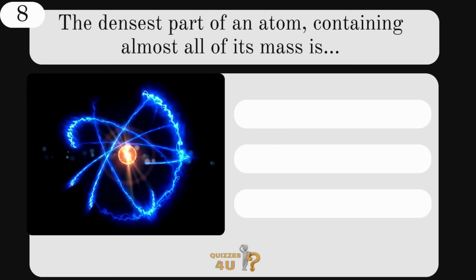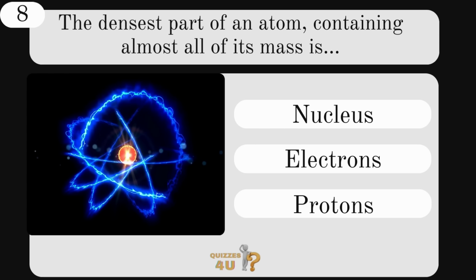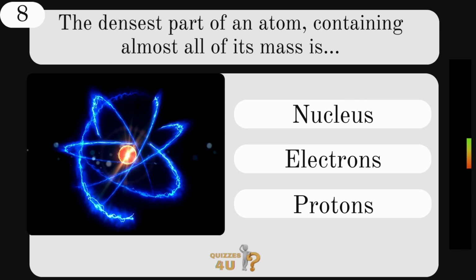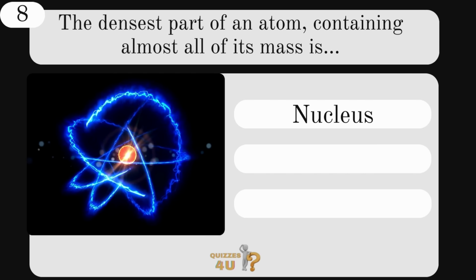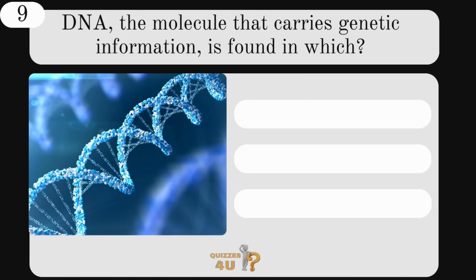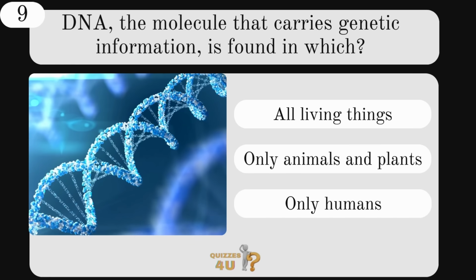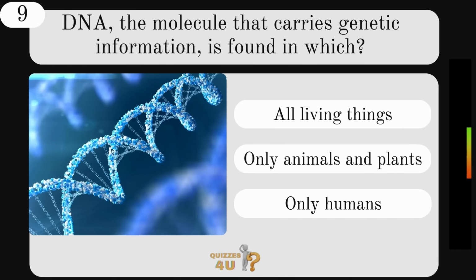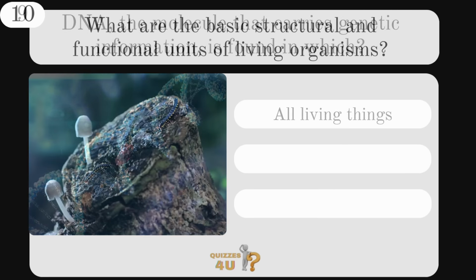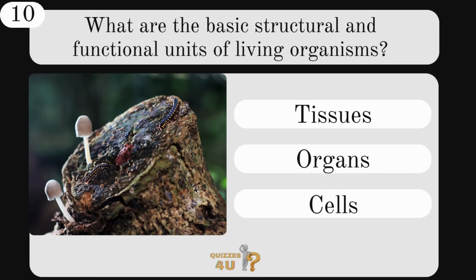The densest part of an atom, containing almost all of its mass, is the nucleus, electrons, or protons. The answer is the nucleus. DNA, the molecule that carries genetic information, is found in which? All living things, only animals and plants, or only humans? The answer is all living things. What are the basic structural and functional units of living organisms? Tissues, organs, or cells?